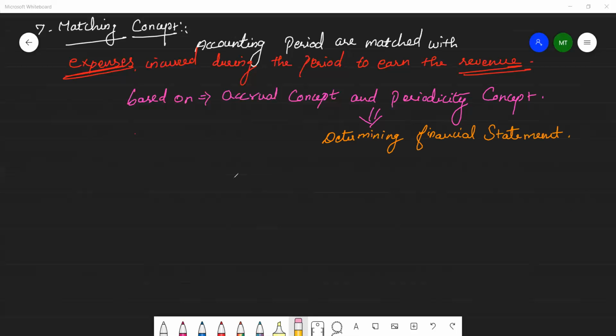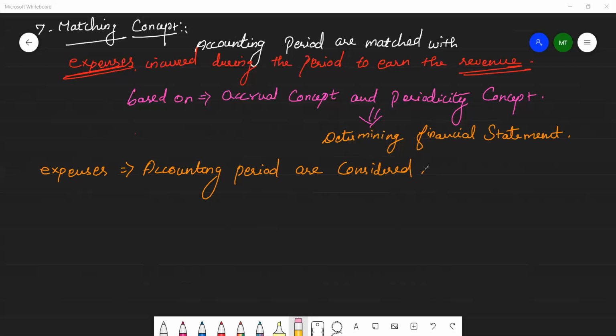So all expenses paid during the period are not considered, but only the expenses related to the accounting period are considered. Only those expenses are recorded. So expenses relating to the accounting period are considered.